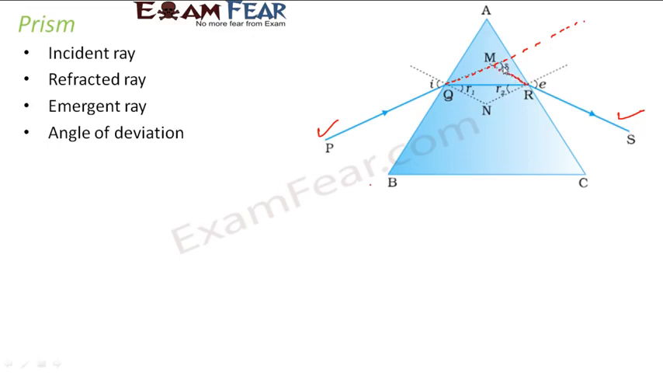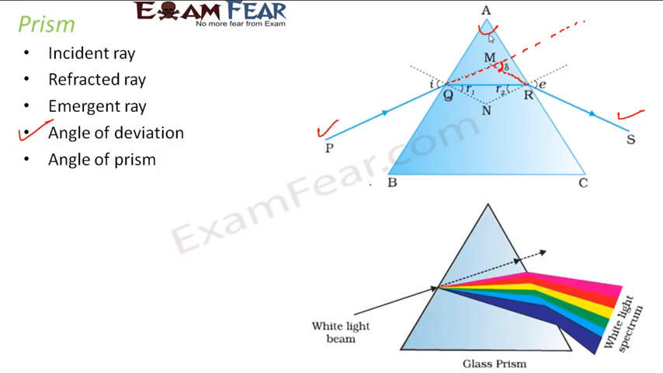So, if you calculate the angle between these 2 rays, then delta is the angle of deviation. So, delta tells us how much the ray deviates upon passing through a prism. Finally, this angle of the prism is known as the angle of prism.